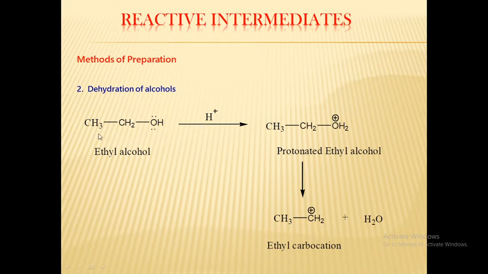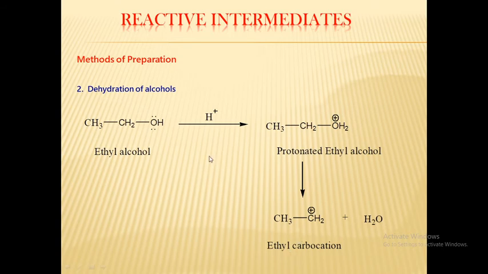See here, the ethyl alcohol contains 6 hydrogens and this protonated ethyl alcohol contains 7 hydrogens. That is the addition of a proton, that's why we call it protonation. So the protonation of ethyl alcohol by using any acid forms protonated ethyl alcohol. After that, this protonated ethyl alcohol easily loses a water molecule to form our target compound, that is ethyl carbocation, with the elimination of a water molecule, that is dehydration.